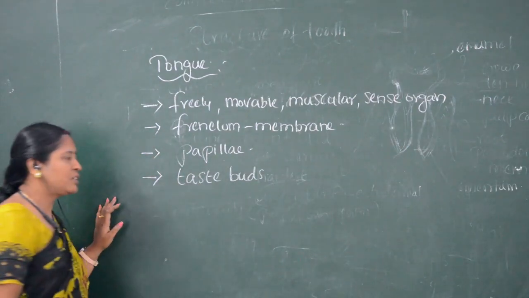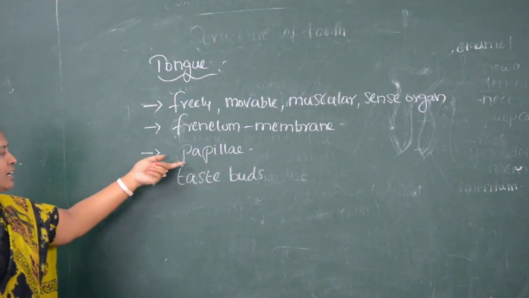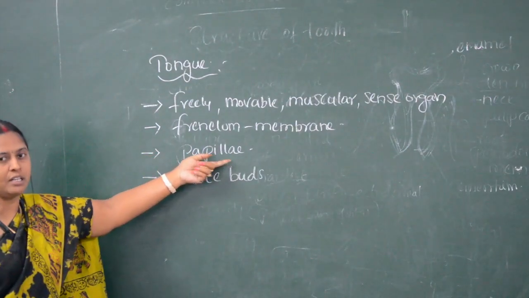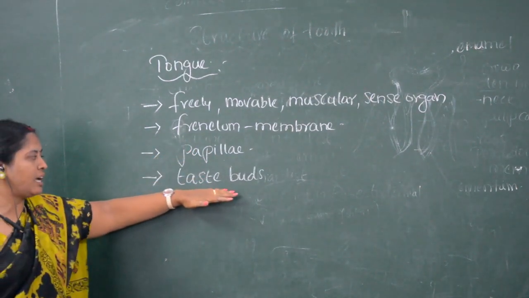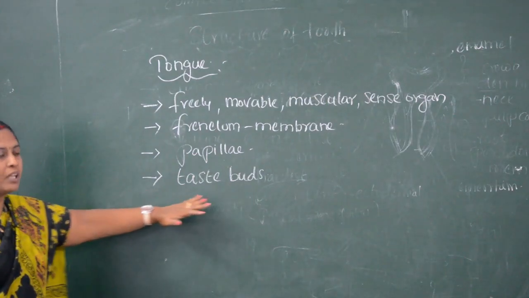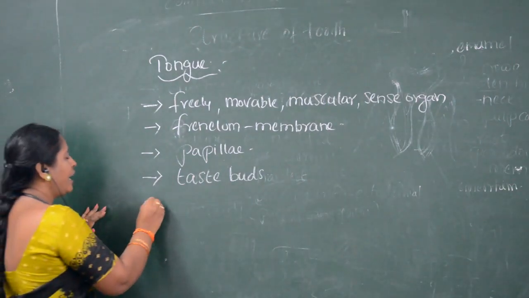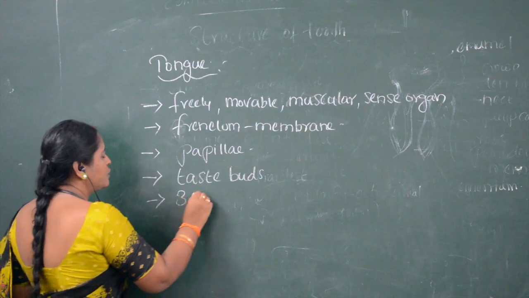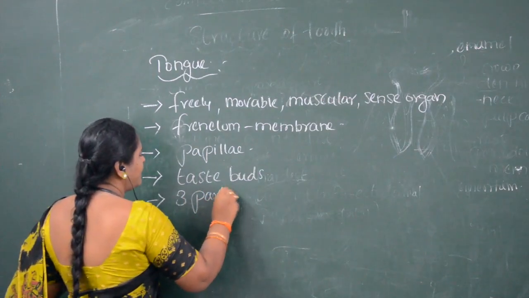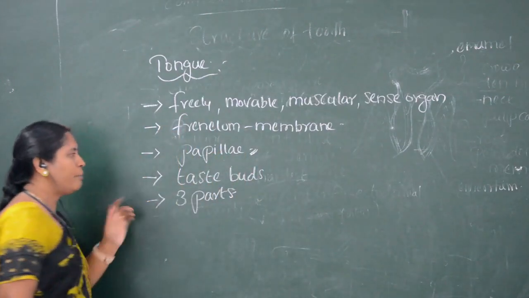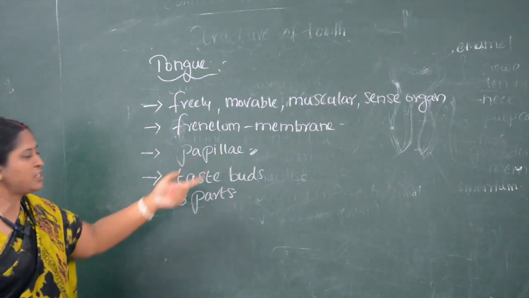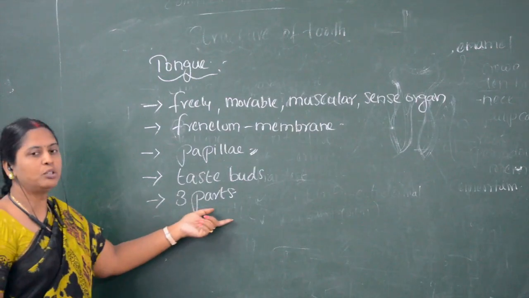The surface of the tongue consists of papillae. What is present inside the papillae? Taste buds are present in the papillae. Basing on the papillae present, the tongue is divided into three parts.